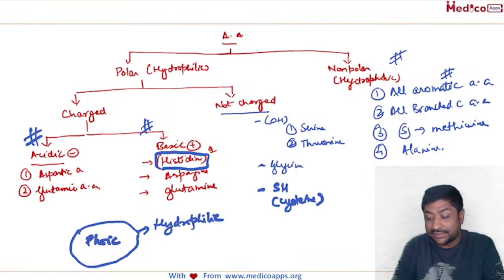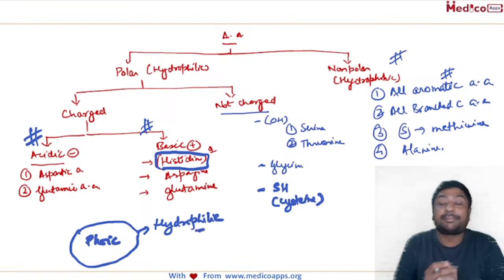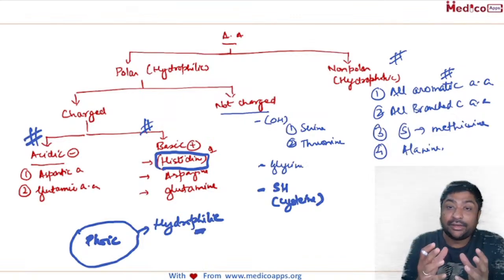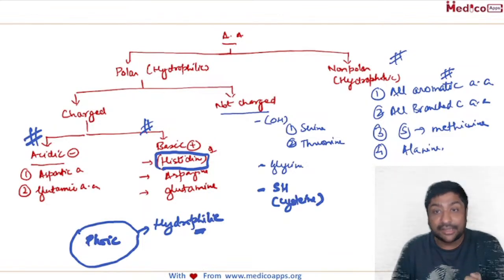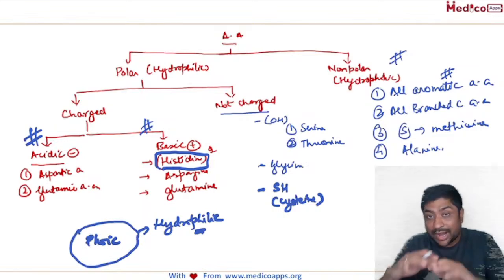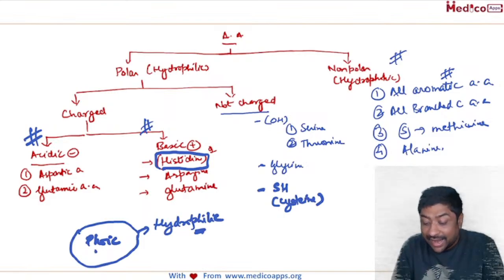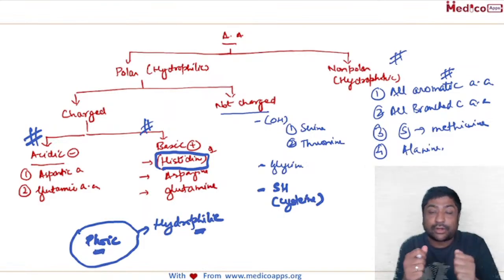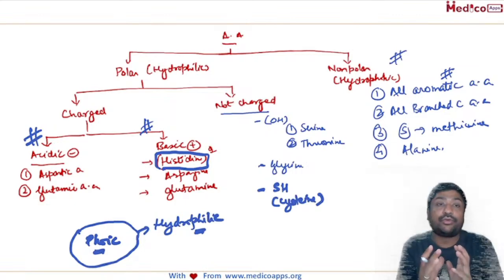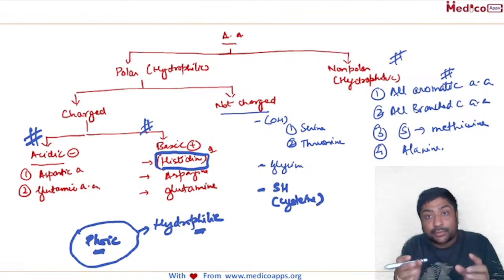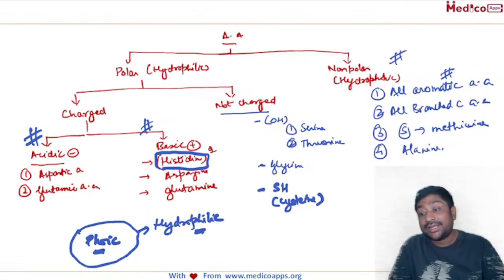What will happen if something changes? If a hydrophilic amino acid is replaced by a hydrophobic amino acid, what is going to happen? Suddenly the protein will not be soluble, like you see in the case of sickle cell anemia, HbS. It's not that soluble, which leads to the sickling. So hydrophilic amino acids on the exterior and hydrophobic amino acids, because they will repel water, will give the three-dimensional structure to the protein. So where these hydrophilic and hydrophobic amino acids are present in a protein actually plays a very important role in the structure of the protein.